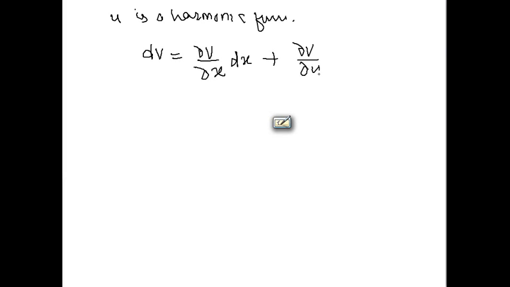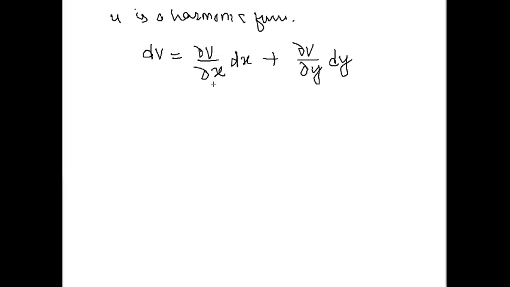Now when we prove that u is a harmonic function, we can find our harmonic conjugate. How? Let us check. We can write dv equal to del v by del x dx plus del v by del y dy. Clear? With total differentiation, our dv is del v by del x into dx plus del v by del y dy.